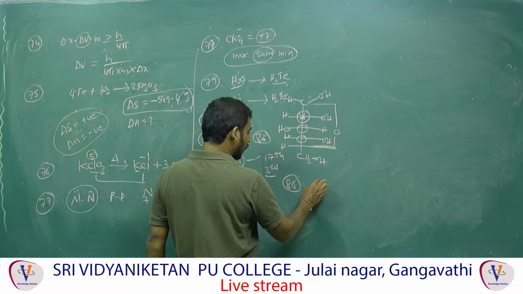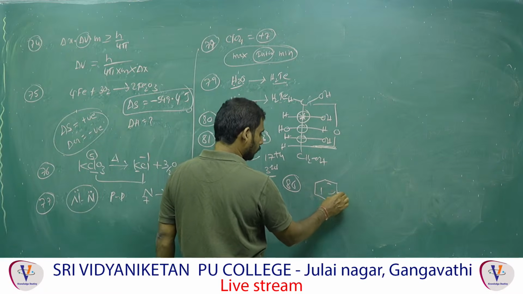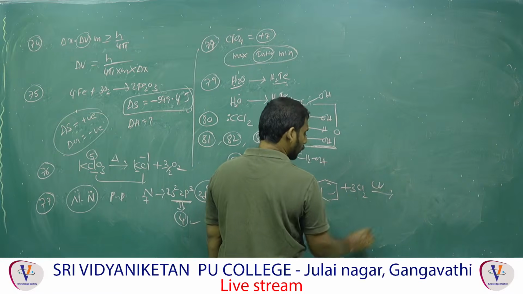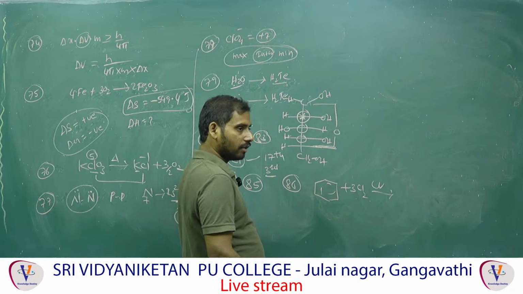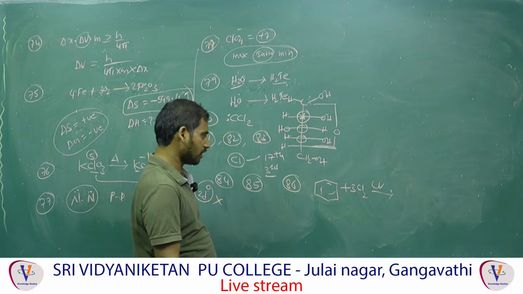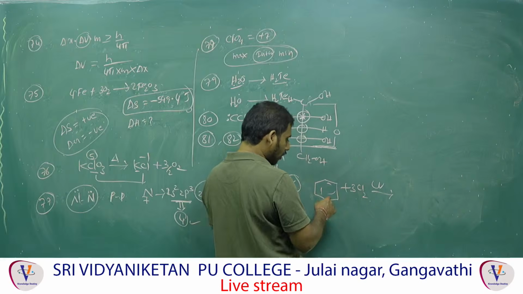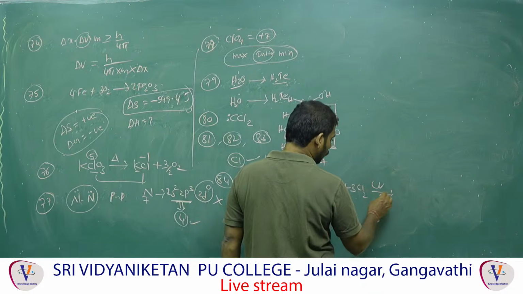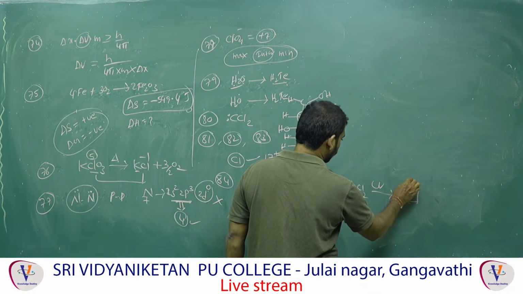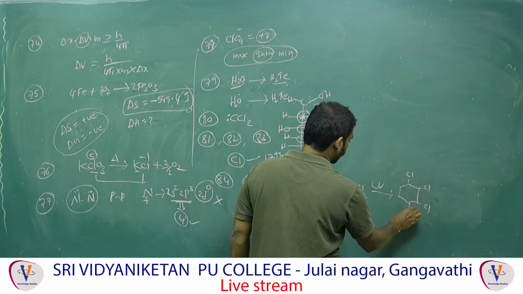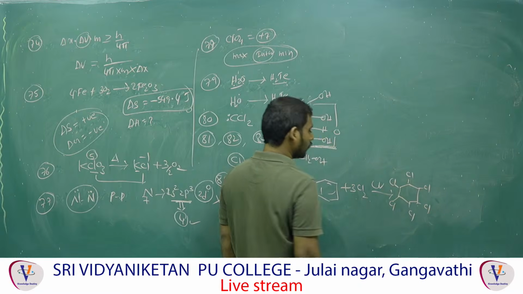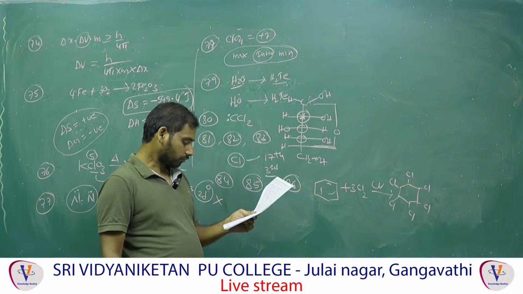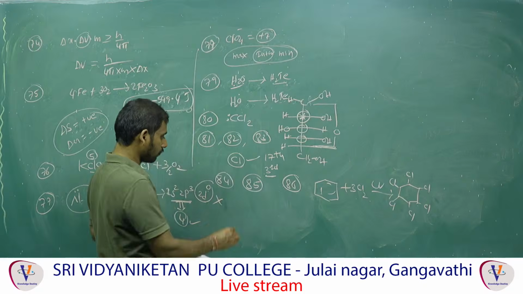Benzene. This is very important. Already they asked it in NEET, last NEET. Benzene with 3 moles of chlorine in the presence of UV light. This undergoes an addition reaction, a free radical addition reaction. All 3 pi bonds are removed by 3 moles of chlorine. What can I get? Chlorine on every carbon, hexachlorobenzene. Right? That is the answer. Next one, question number 87.